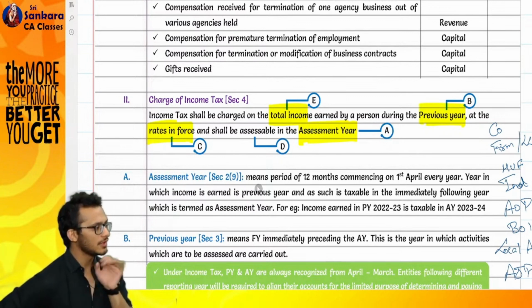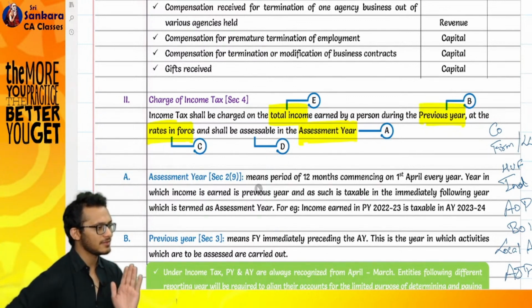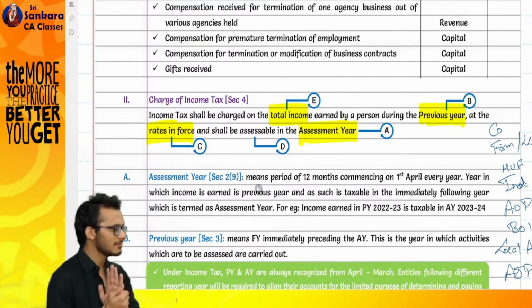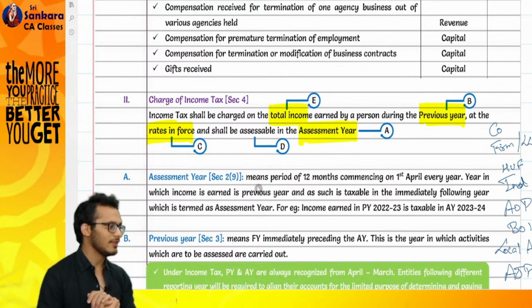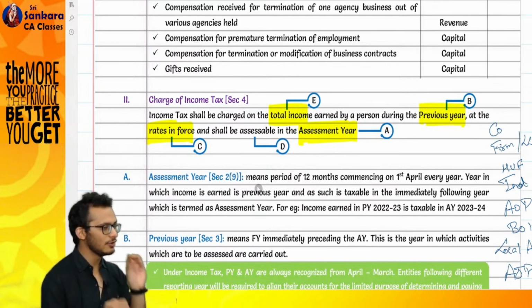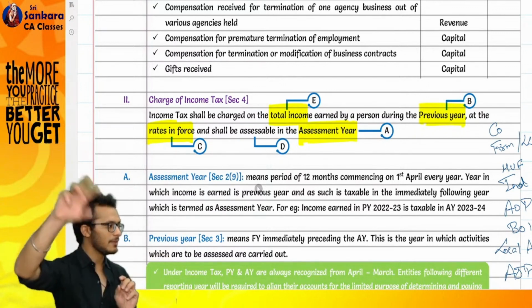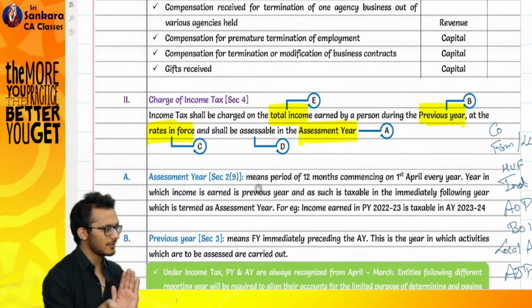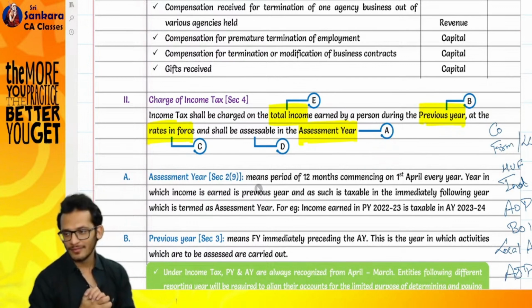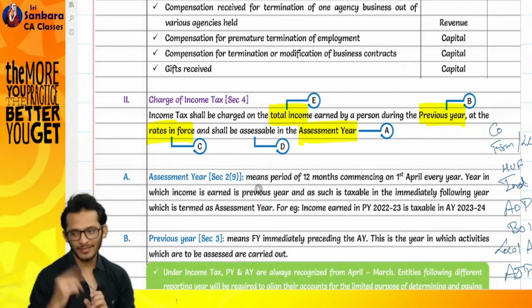What do you do every year? You earn income, you go to the IT department, sit in that office and submit, so this is my income, you tell me what tax to pay. You put the income, they will compute tax, no?